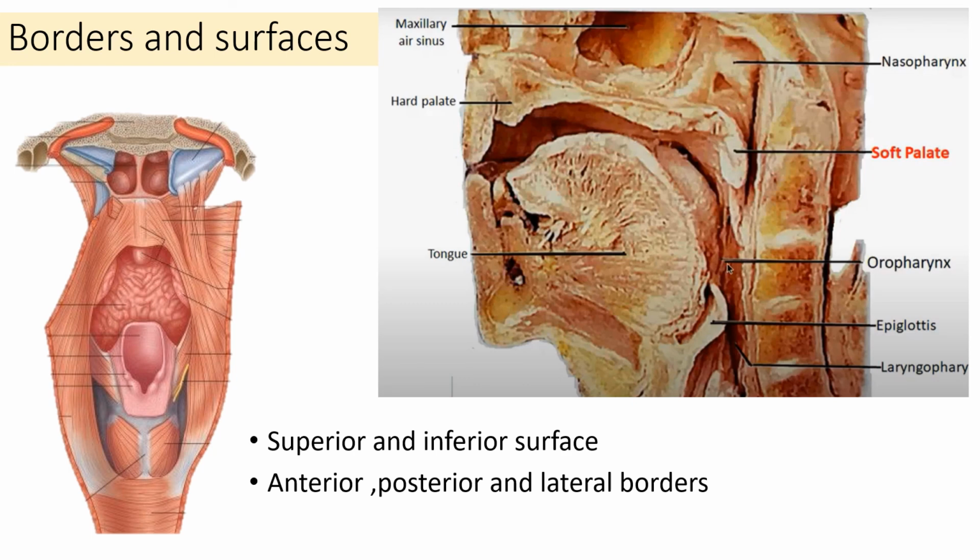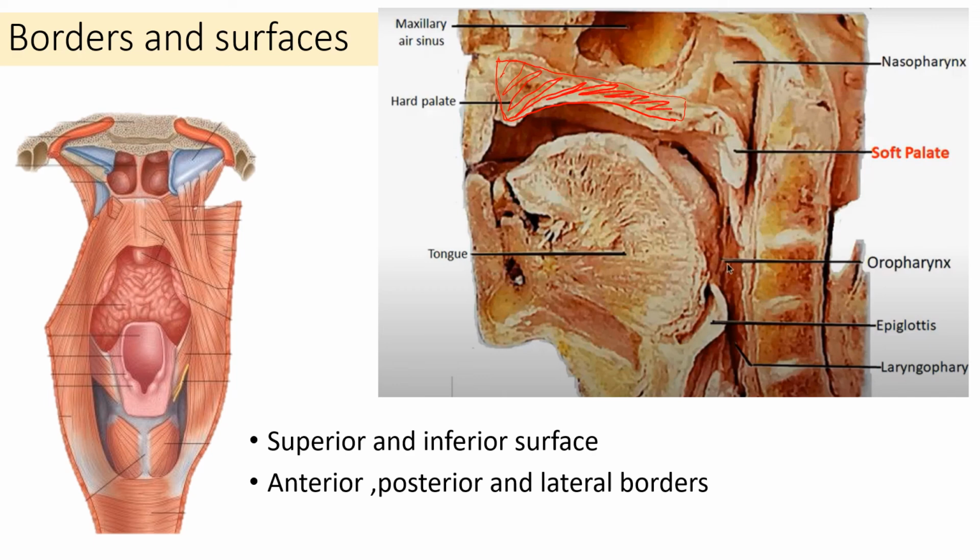So about the borders and surfaces of the soft palate. Soft palate has got two surfaces, superior and inferior surface, and has got anterior border, posterior border and lateral border. If I have to mark the hard palate, so this is the area of the hard palate. This would be the hard palate.